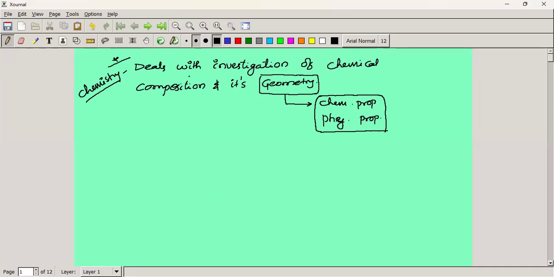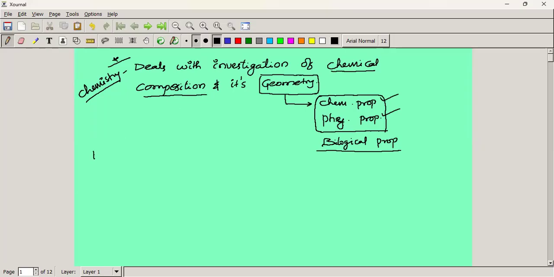So the branch of science which deals with the investigation of chemical composition and its geometry. The geometry and composition both can be assessed by using their chemical as well as physical properties. Sometimes we can use biological properties also.